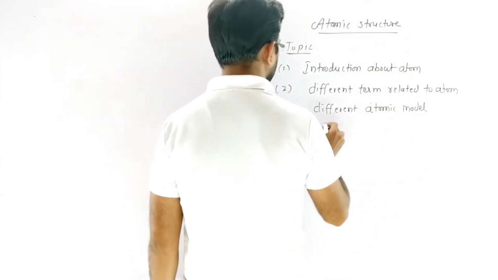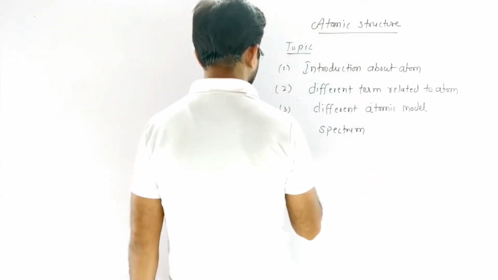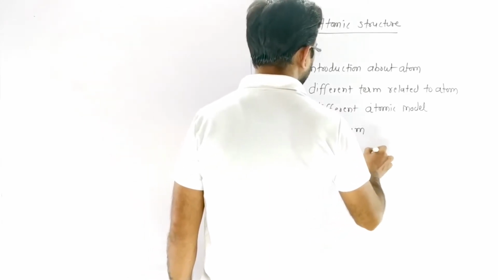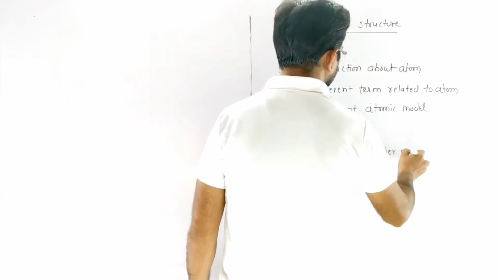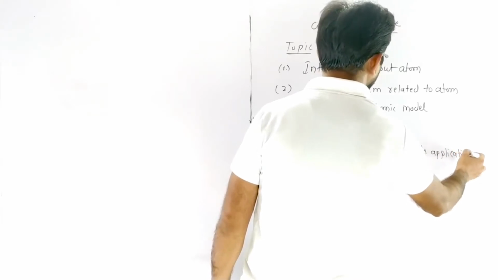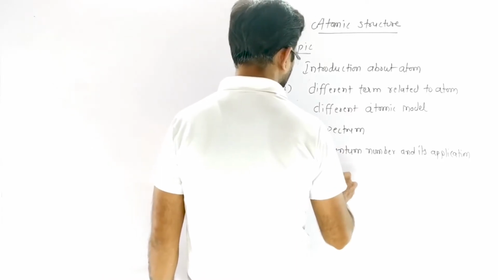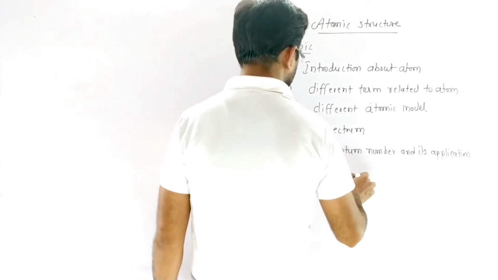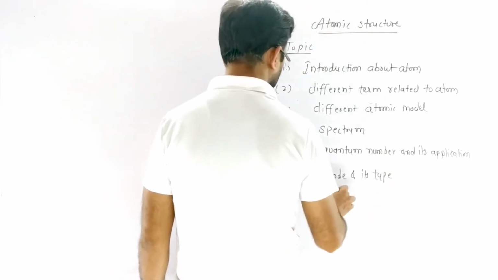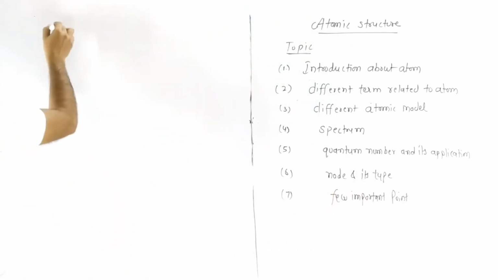Fourth, we discuss about spectrum. Fifth, we discuss about quantum number and its application. Sixth, we discuss about node and its types. And seventh, we discuss few important points. So first we start with topic first.